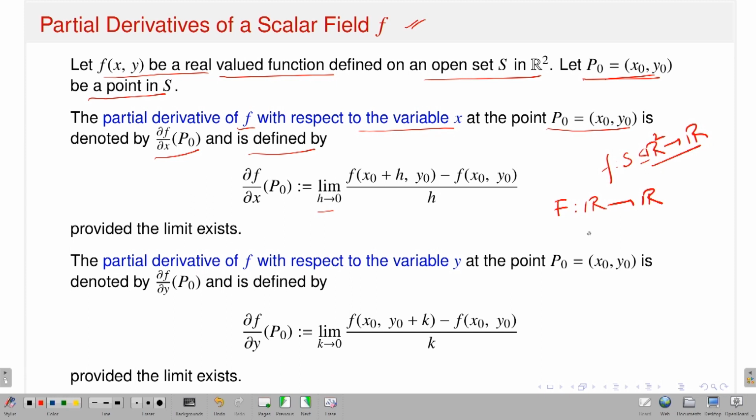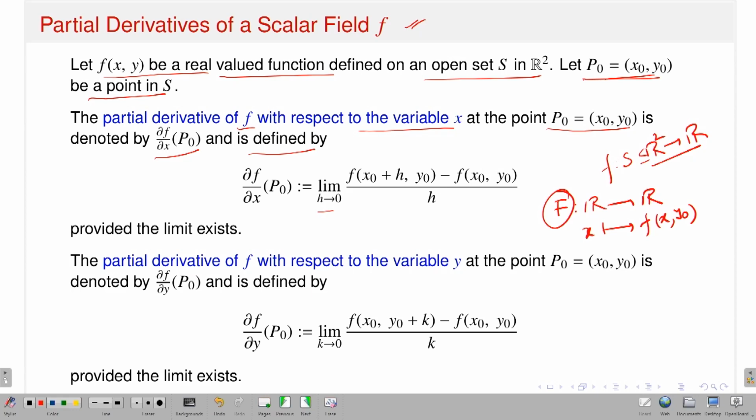And what is that function? Since (x naught, y naught) is fixed, I am considering this function x goes to f of (x, y naught). y naught is fixed. So once y naught is fixed, I am varying x. So now I am considering the function capital F from x to f of (x, y naught). So this is a function from R to R, right? Since I have a function capital F from R to R, I know the notions of differentiability in that setting.